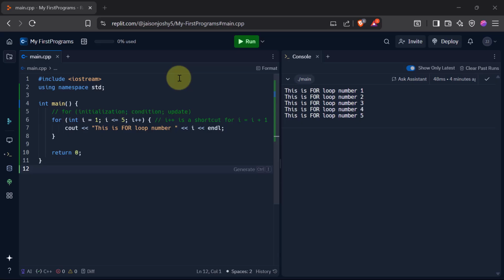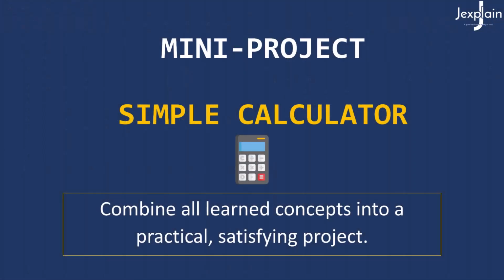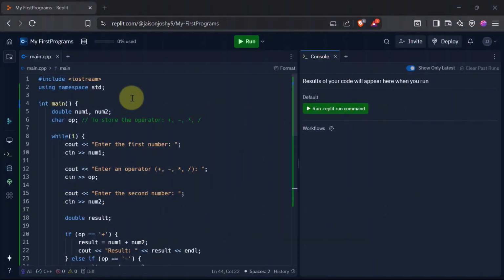Okay, now let us combine all these things that we have learned and make a simple mini project, which is a simple calculator. Let's see how we can put all that we have studied into practice in this simple calculator project. Alright, so here I have typed out the code for our simple calculator, and let's break it down into simple steps and understand everything one by one, putting into practice whatever we have learned so far in this video.